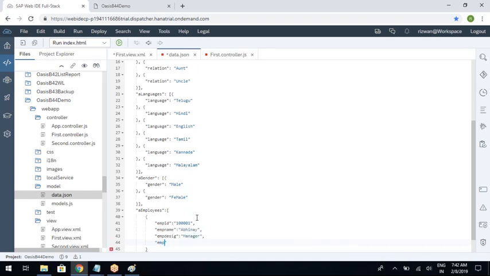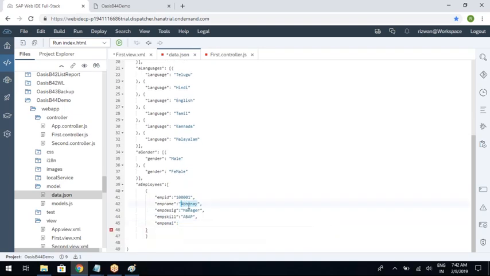Emp designation is over. Then emp skill. So I'm writing employee skill as ABAP. Emp email. I'll just append at the rate gmail.com to the name itself. Okay.